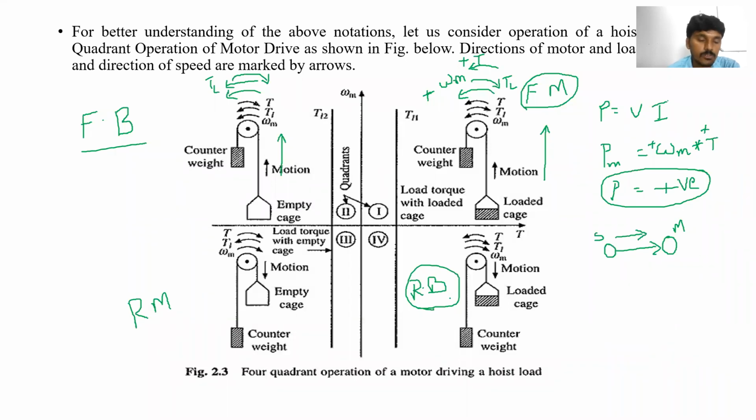So always when working as motoring, it will work as a motor, means it will convert electrical energy into mechanical energy. In braking, mechanical energy is converted into electrical energy, means it will work as a generator. Clear? So please remember this concept, all of you. It is a very, very important concept. If you don't know this concept, there is no meaning of the electrical drive subject, because this topic is the heart of electrical drives, industrial drives and control. Clear?